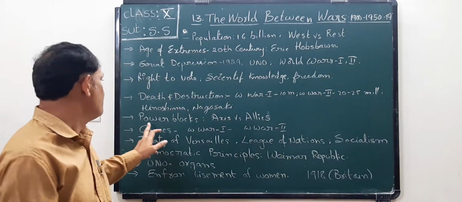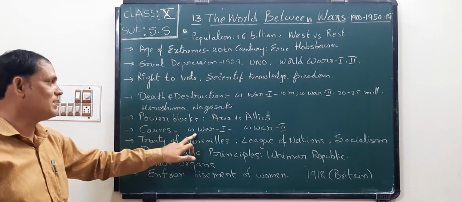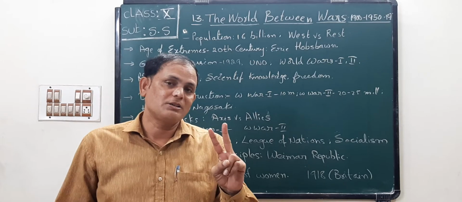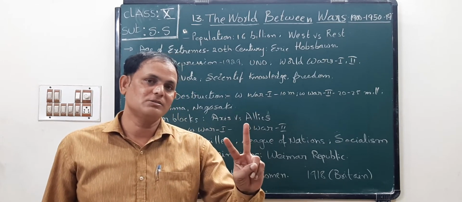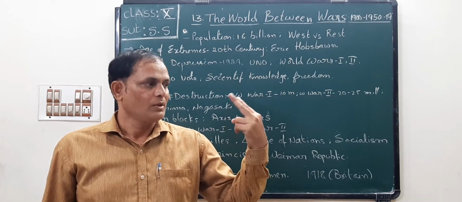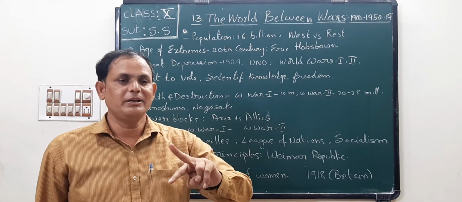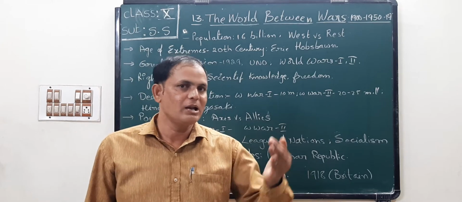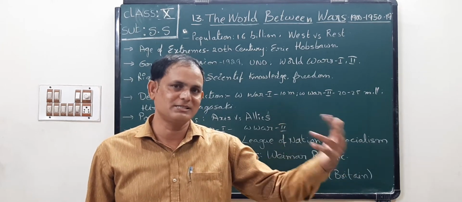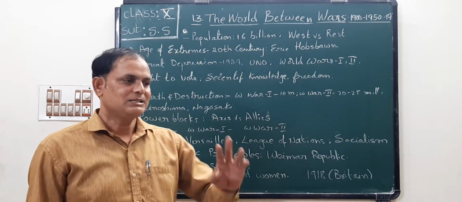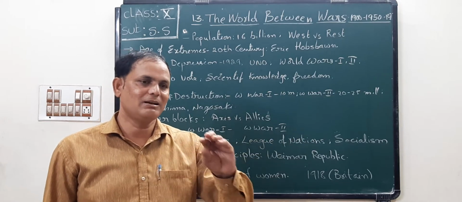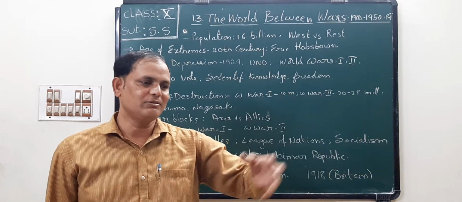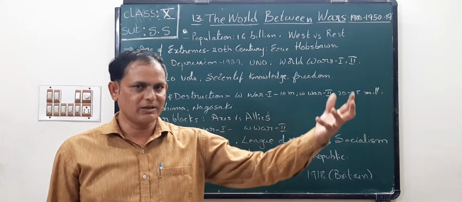Okay, children. Next one, causes. What are the causes of the First World War? There are two types of causes: immediate causes and long-term causes. The immediate cause of the First World War is that Ferdinand was murdered along with his wife Sophia by a fanatic Serb. The immediate cause of the Second World War is that Hitler of Germany attacked Poland.